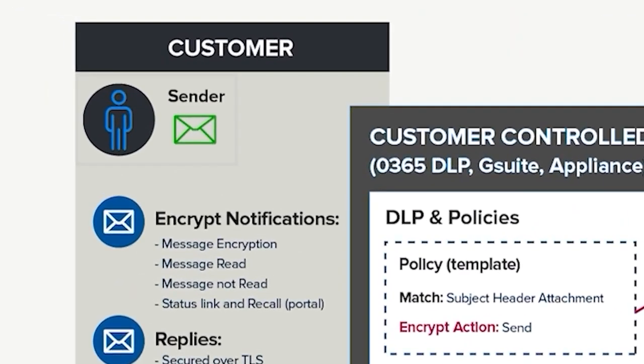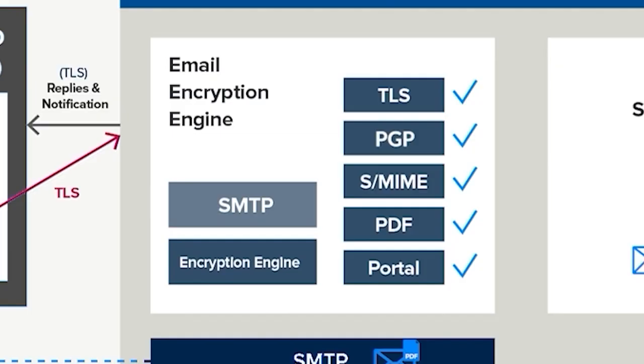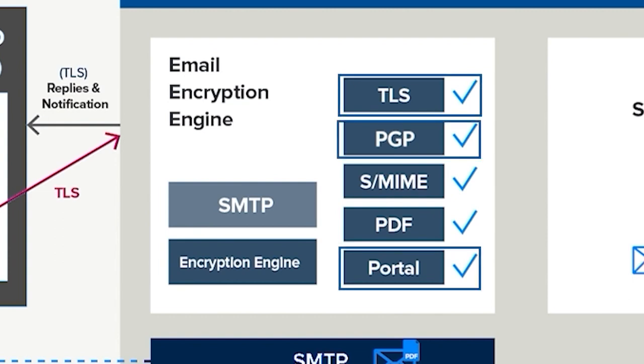What's key about this is that the sender can be notified if that message has been encrypted and how it's been encrypted. EchoWorks has the unique functionality that a particular message can actually be broken down into multiple delivery channels. So for instance, a single message may go out TLS, PGP, and Portal without actually requiring us to do anything special. We will find the best delivery mechanisms, either based on the policy controls in terms of what's allowed, or what the recipient is capable of receiving.